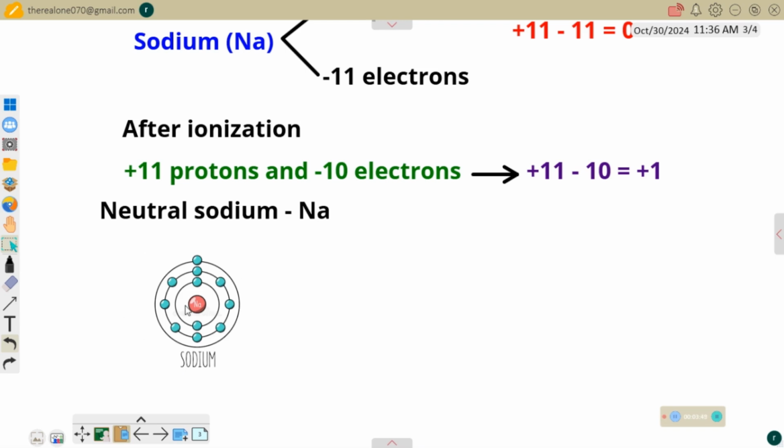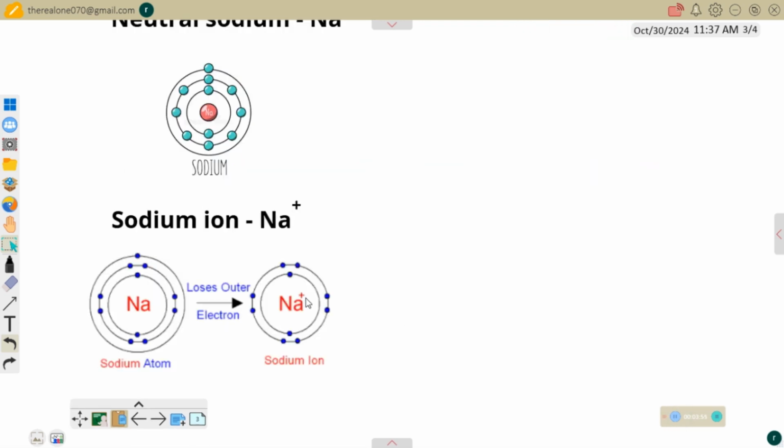Now, on the other hand, when sodium undergoes ionization, it doesn't remain the same. So consider this. This is the sodium ion, and this is the symbol for sodium ion, Na+. Why? Because it's deficient of 1 electron, so it has 1 proton in excess. That's why we have +1 here. Now, the earlier diagram represents the sodium atom. After losing an electron, we have lost the outermost electron, and then we have 10 electrons remaining. So this is how we represent the sodium ion.